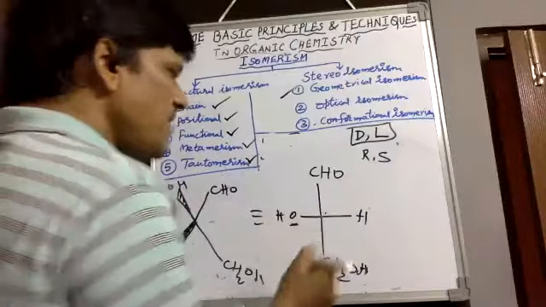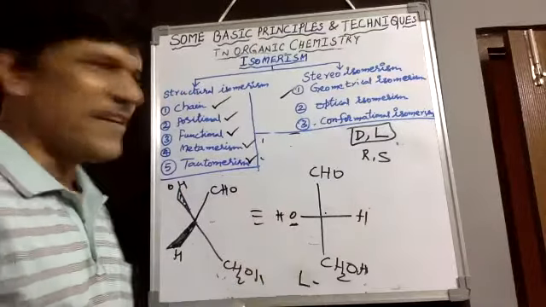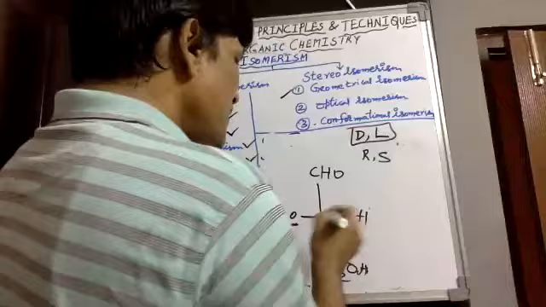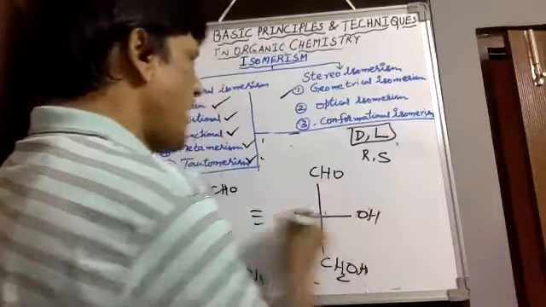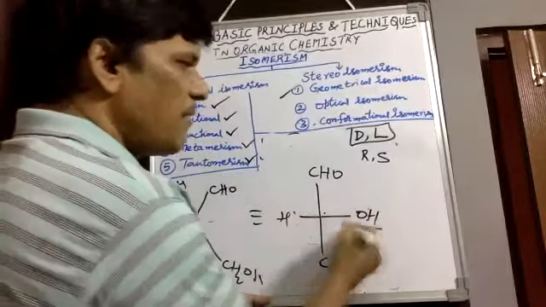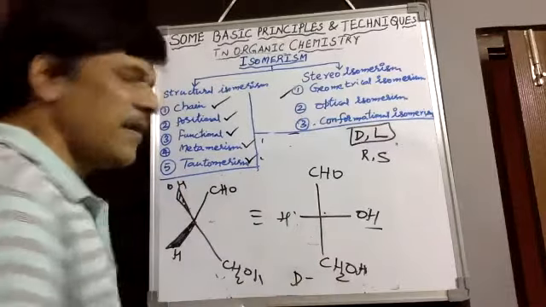Then in the same way, it's a mirror image. We would take OH on the right side and hydrogen on the left side, and then that is the other configuration. Suppose OH is towards the right side and hydrogen is on the left side, and the bigger group, oxygen, is on the right side, that means D glyceraldehyde.